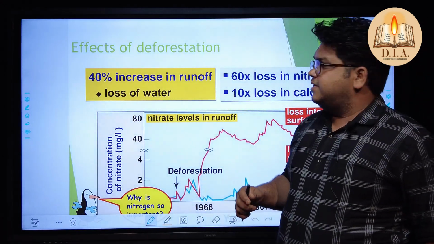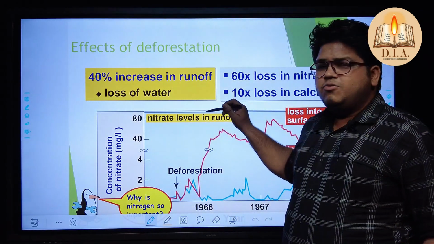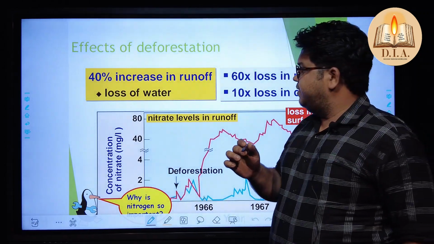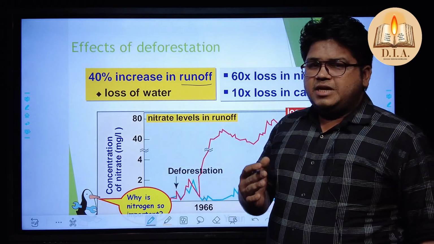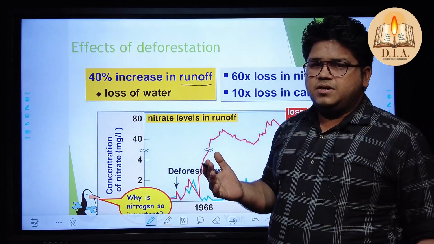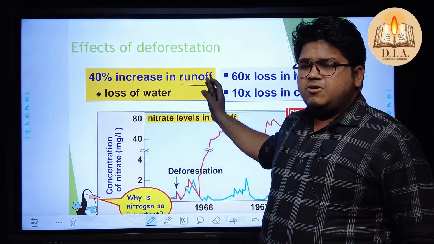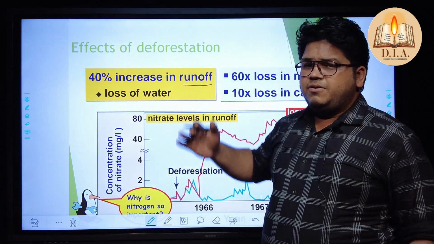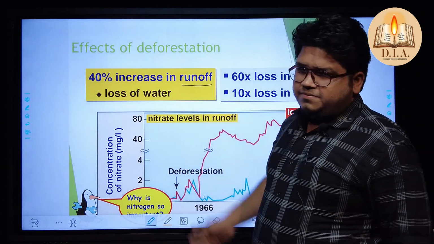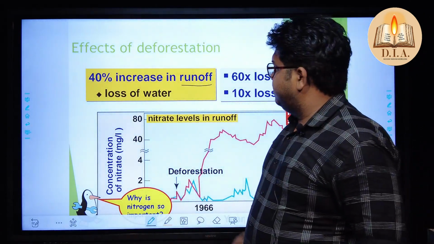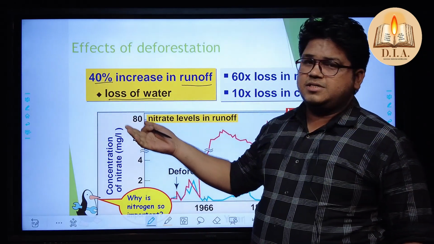Deforestation, when it takes place, what kind of problem do we actually face? This is going to be a keynote question for your CGPSC examination, because of runoff. Whenever monsoon takes place, a lot of water we just do not notice. It comes in a runoff place and we lose it without any help of plants. We can't restore it. So the loss of water is about 40% by the runoff system, because of deforestation.